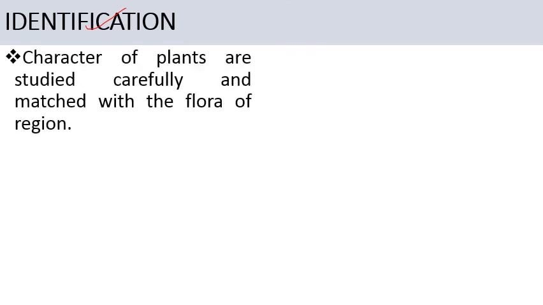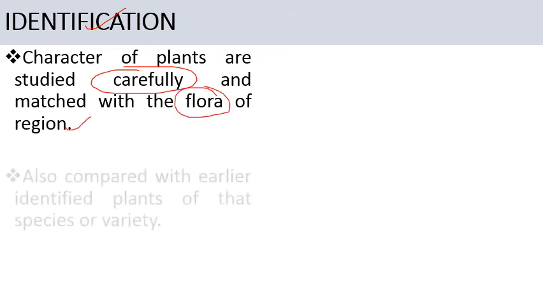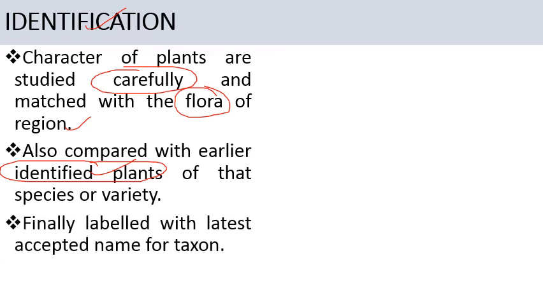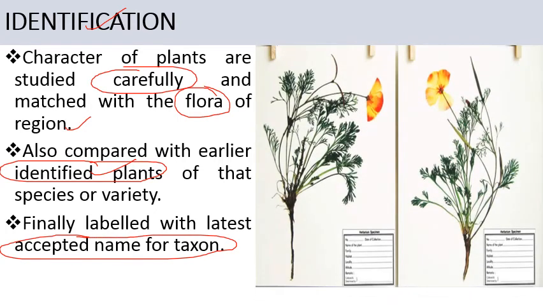Next comes identification. So characters of the plants are studied carefully, then we will match them with the flora of the region, and we will identify that plant. So it is also compared with the earlier identified plants. उनको देख के इस plant part को हम identify करेंगे. Then finally we will label this plant specimen with the latest accepted name of that taxon. So this is the label which is put on the right hand side in the bottom of the sheet of herbarium. इसमें हम सारी information plant के बारे में लिखेंगे.